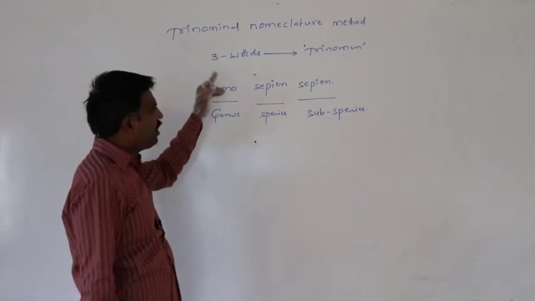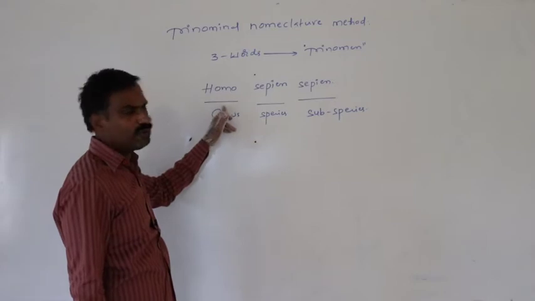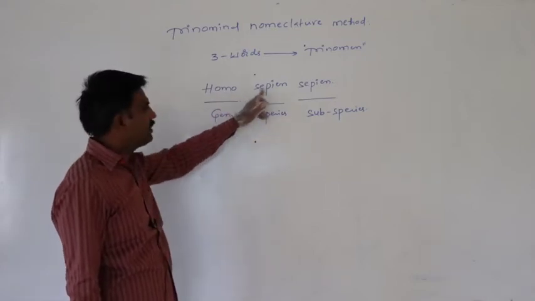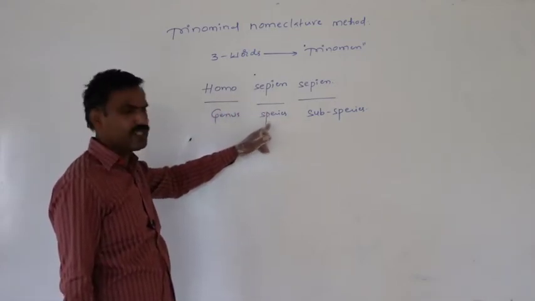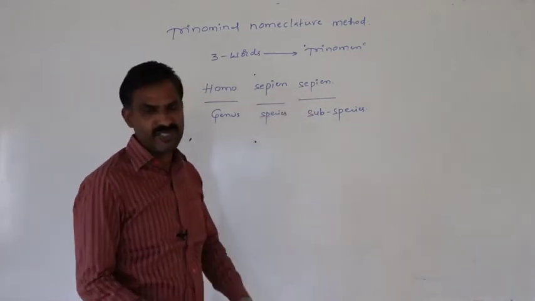So in this trinomial nomenclature method, the first word, Homo, represents the genus. The second word, sapien, represents the species. The third word, sapien, represents the subspecies.